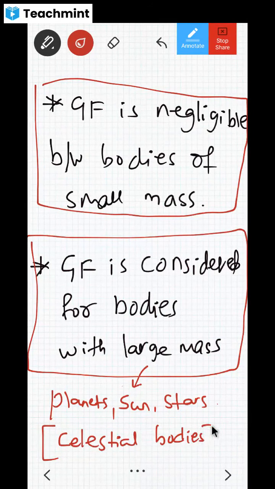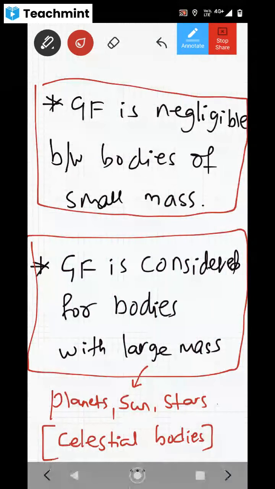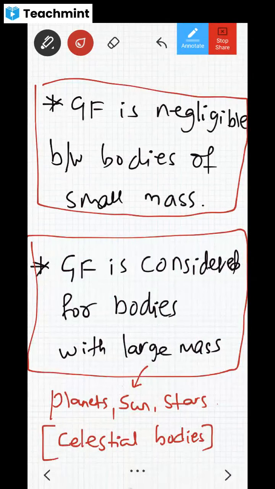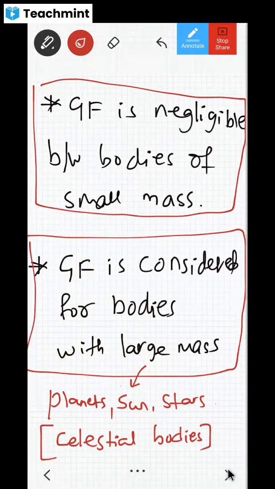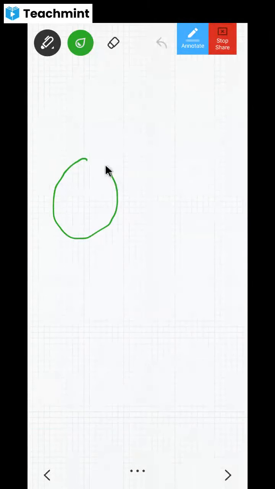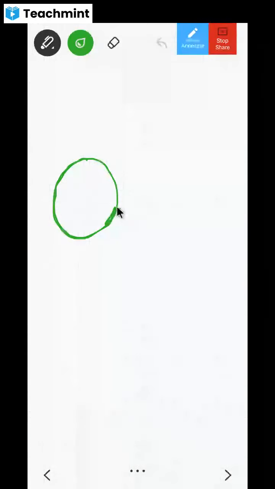Have you heard the term celestial bodies? Celestial bodies means all these bodies in this universe that are roaming around the sun, all the planets, the stars. In between those bodies, the moon is revolving around Earth, right? Here we have Earth, for example. Mother Earth, we have to show it with a green color, no? Why are we showing it with green color? Because of vegetation and all, right? Yes, Mother Earth. From where have we captured this body? We have captured our body from Mother Earth only, no?